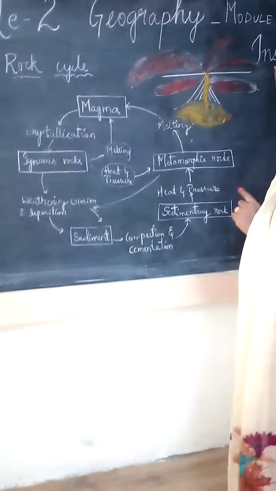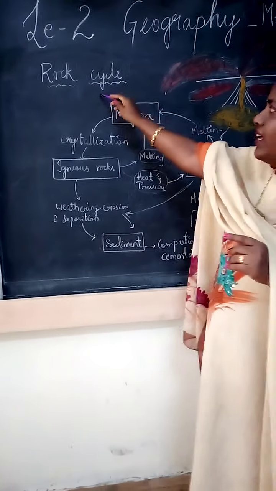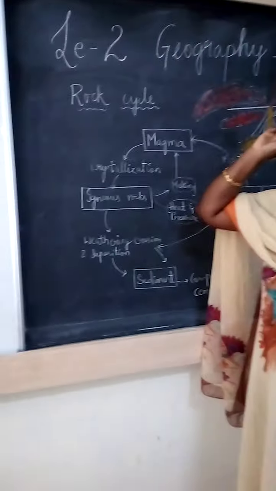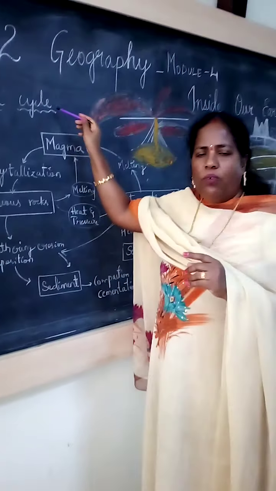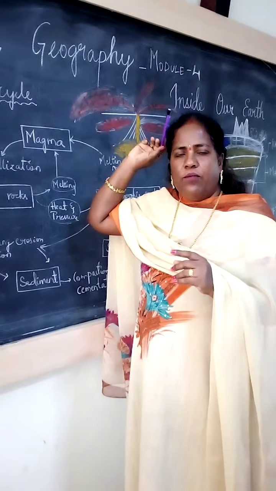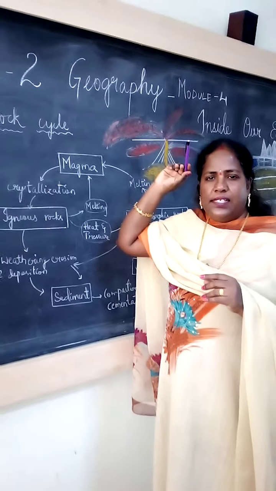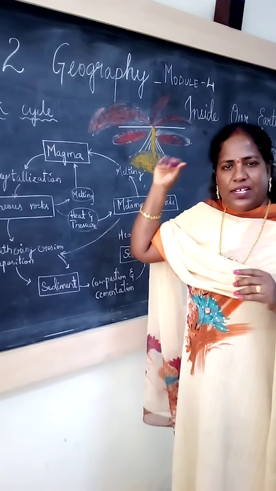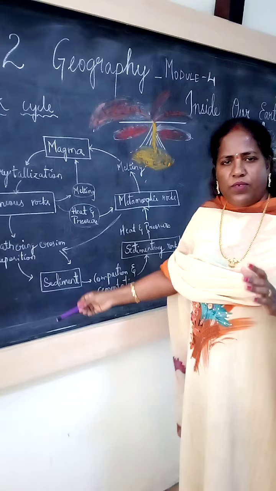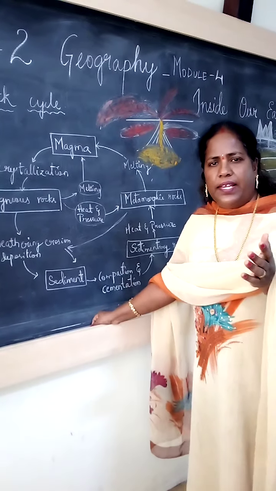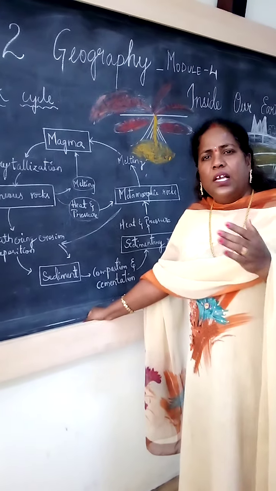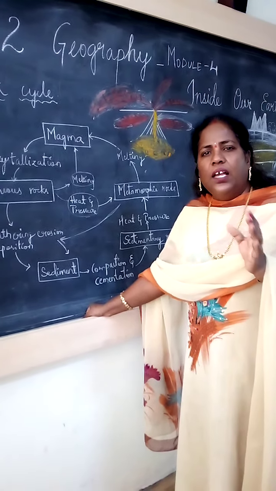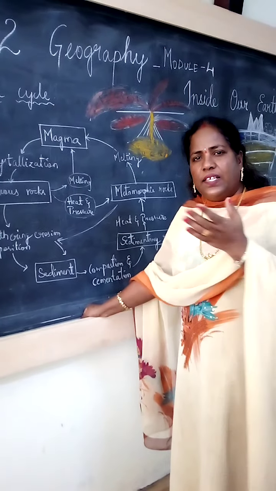So today in module 4 we will discuss the rock cycle. Cycle means, suppose, the water cycle. Water cycle you already know. In the water cycle, water from the liquid form evaporates. After evaporation, it forms condensation in the form of clouds. Then after condensation, precipitation takes place.